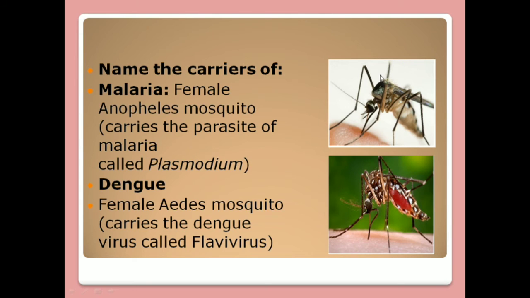So this is the female Anopheles mosquito, which is the carrier of the malaria parasite called Plasmodium. Similarly for dengue, this is the picture of the female Aedes mosquito. They carry the dengue virus called flavivirus. So these are the two carriers of malaria and dengue.